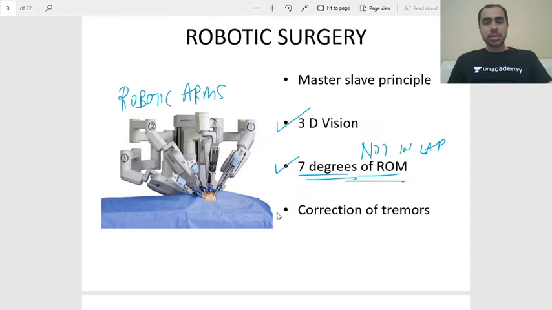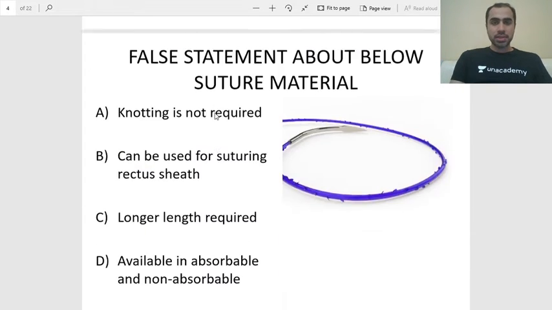And the third thing is the surgeon's tremors are corrected by the robot. So the robot will dampen the tremors of the surgeon, which is why robotic surgery has these benefits over a laparoscopic surgery. So that was about robotic. Earlier was the console. These are the robotic arms. Please make a note of this image.